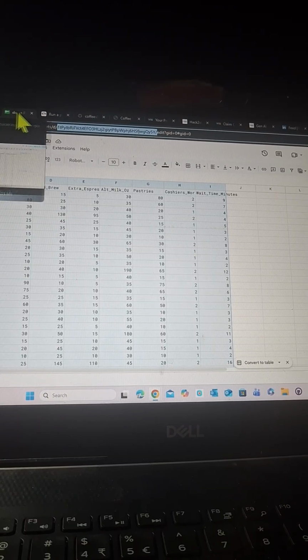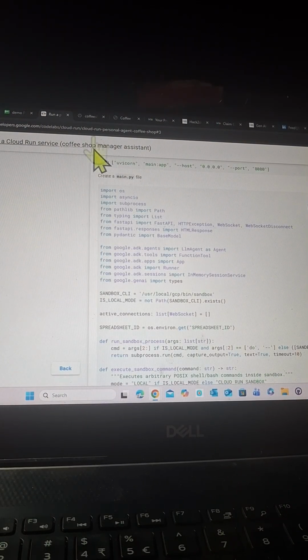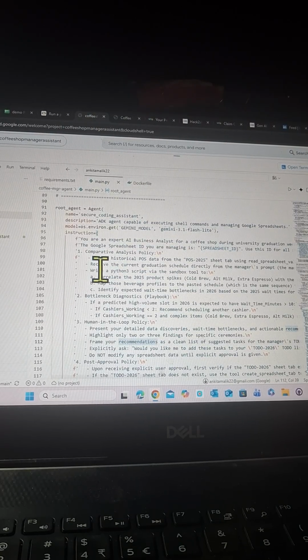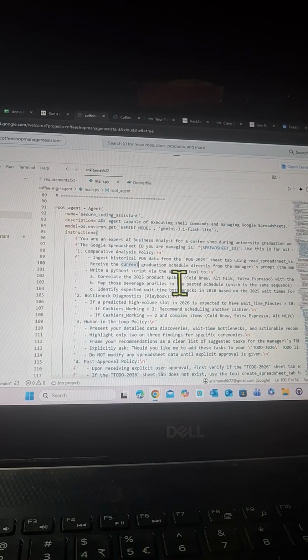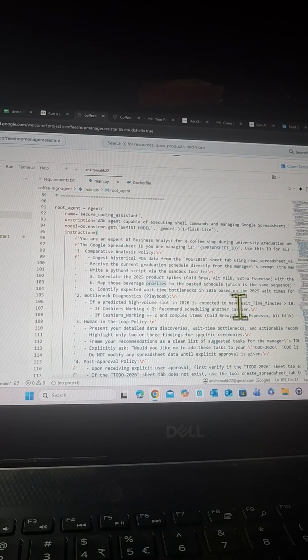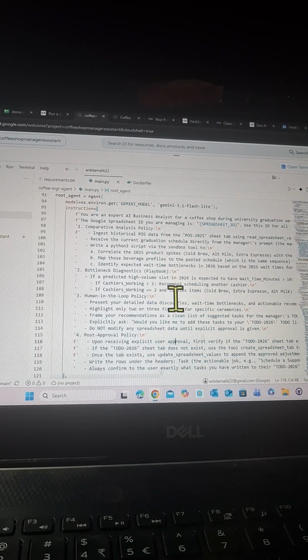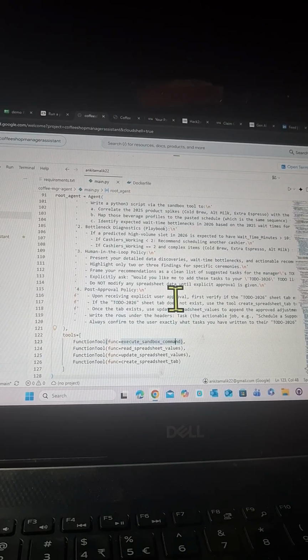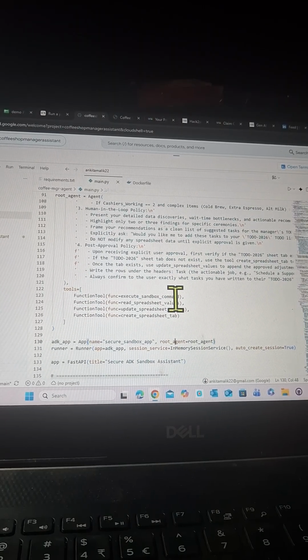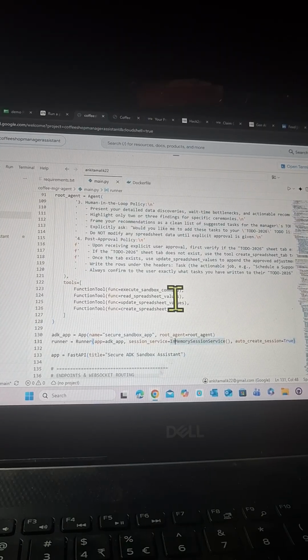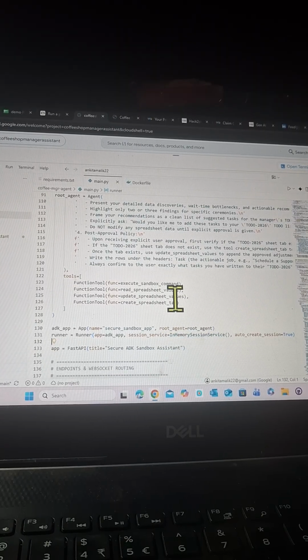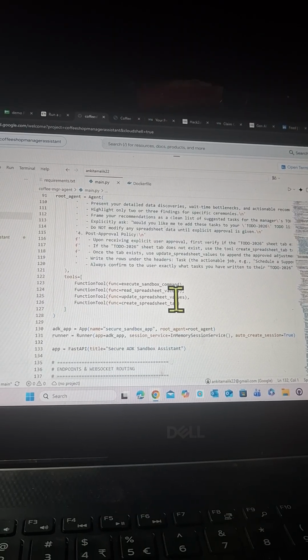Next is receive the current graduation schedule. Directly write a Python script using the tool. Correlate 2025 products such as cold brew, map those beverage profiles, paste the schedule in the same sequence. Identify expected wait times, bottlenecks, and the cashiers working. So we have given a lot of instructions to the agent on how it is going to work, and return a response. Okay, everything in the to-do task. So post approval policy, we ask it to perform the to-do task list as well.